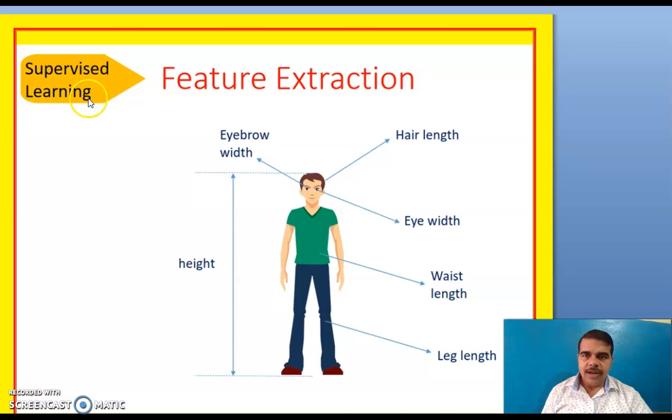In supervised learning, we have one parameter called feature extraction. In this example, this is the height. This one is the eyebrow width. This one is the hair length. This is the eye width. This one is the waist length. And this is the leg length. So these are the different features that will be helpful in supervised learning.